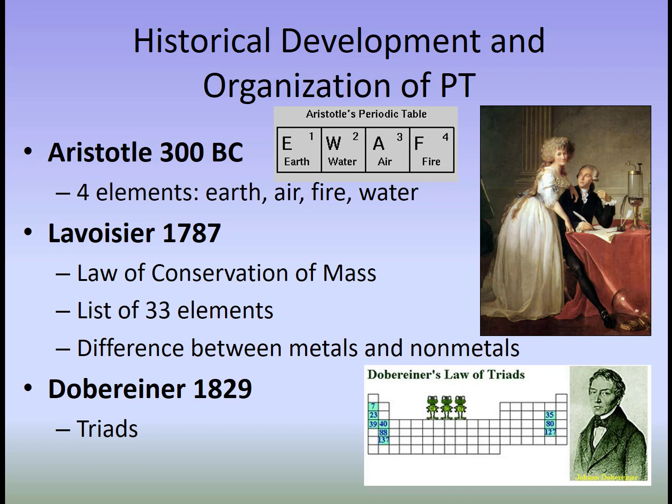The work that he did with the elements is that he made a list of the 33 elements and then he tried to organize them and tried to classify them. And he was able to separate them into characteristics of metals and nonmetals.